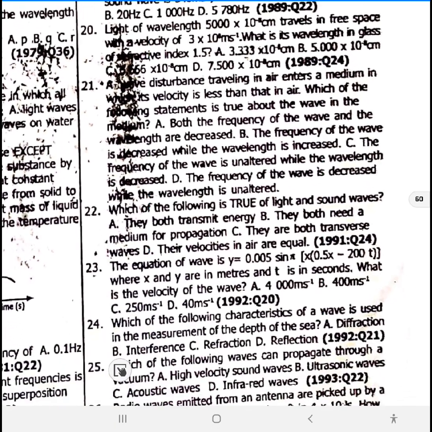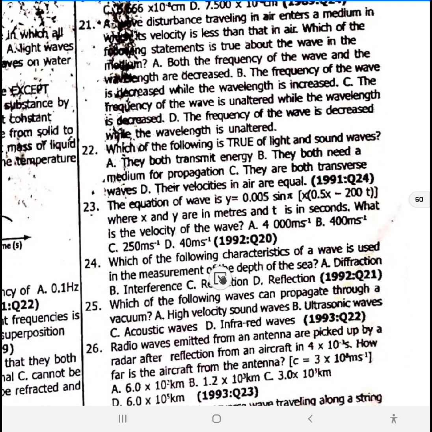22. Which of the following is true of light and sound wave? They both transmit energy. Option A. 23, 24. Which of the following characteristics of wave is used in the measurement of depth of a sea? Reflection is used. Reflection.